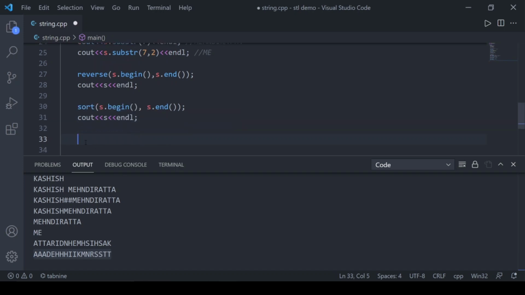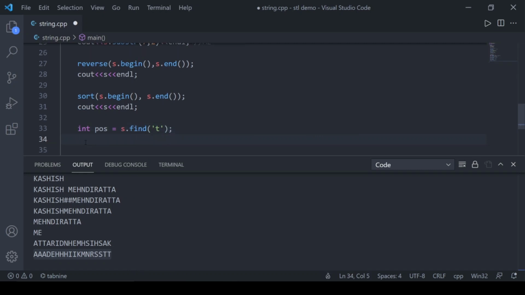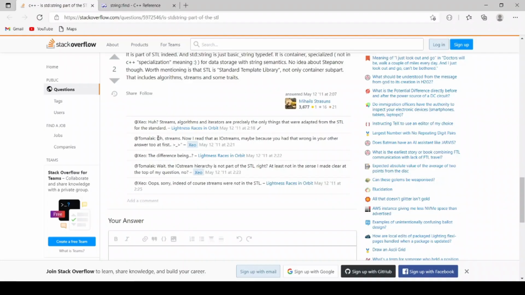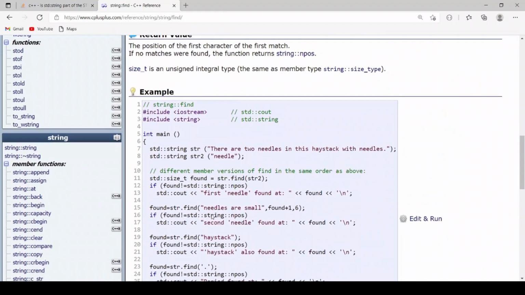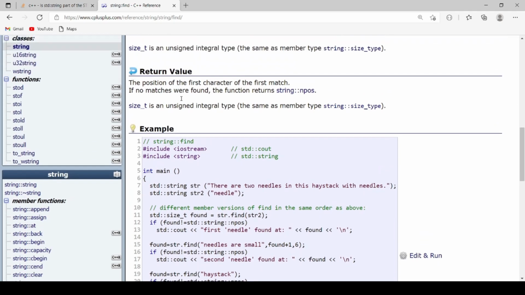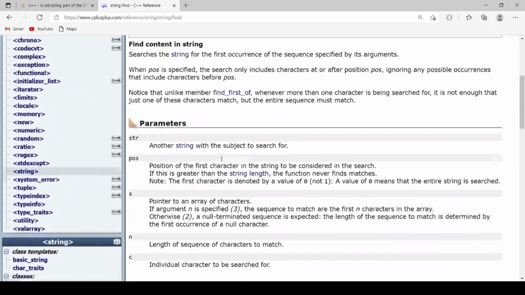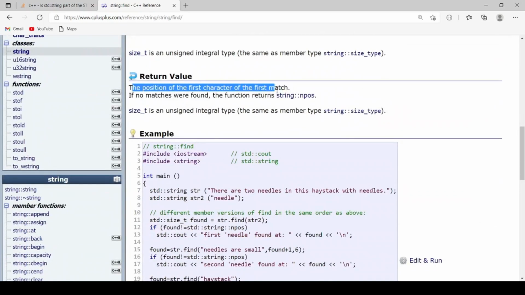Now let's say I have to find some character at some position in a string. So it returns a position. With s.find, let's say I want to find t. Lowercase t doesn't occur, there is no lowercase t. So let's see what it returns here. Here it is written that this is the find function of a string. It returns the position of the first character of the first match, if I pass, for example, the needle.